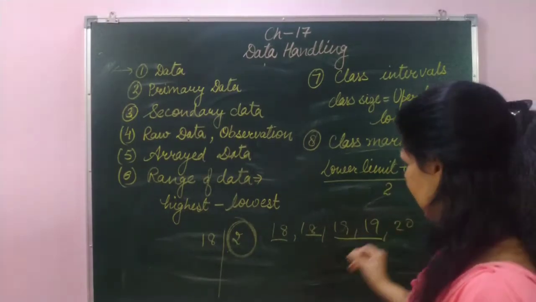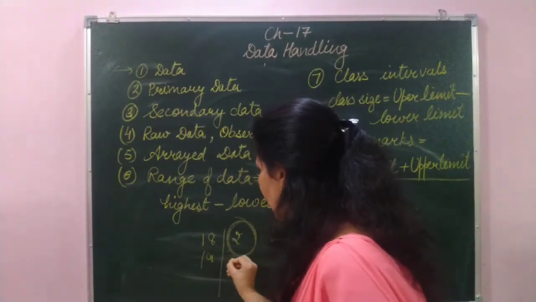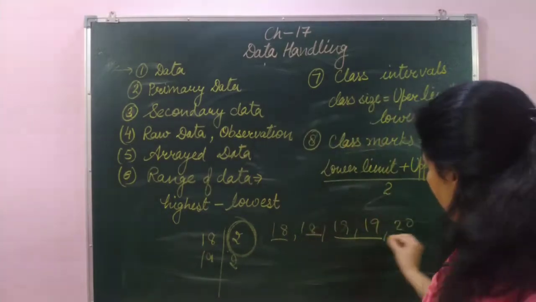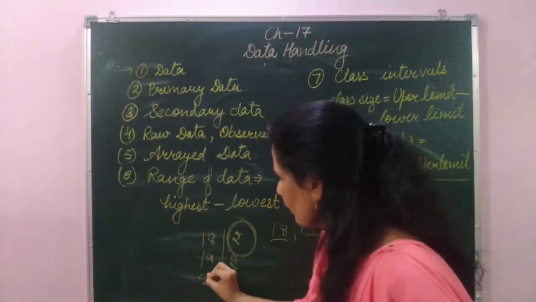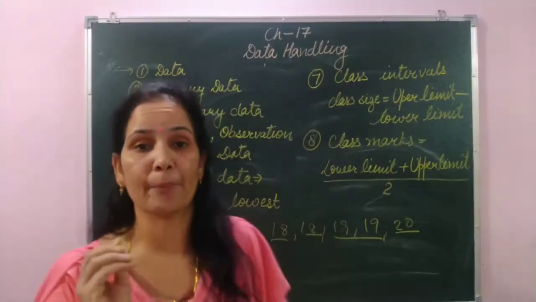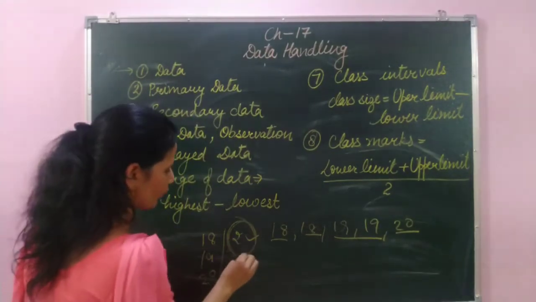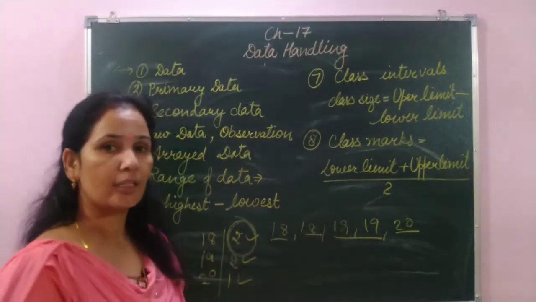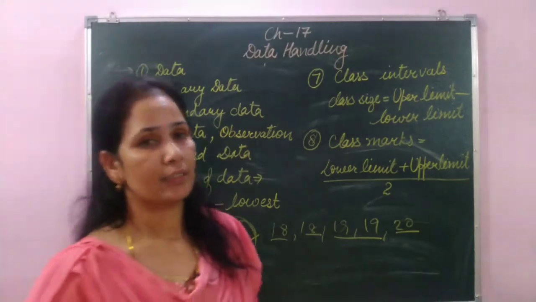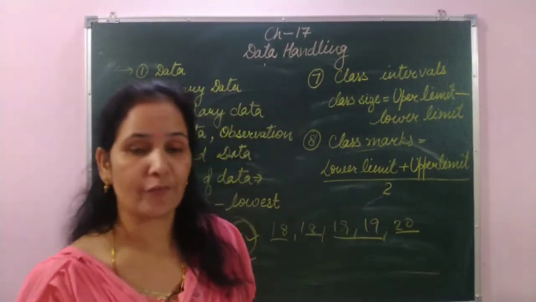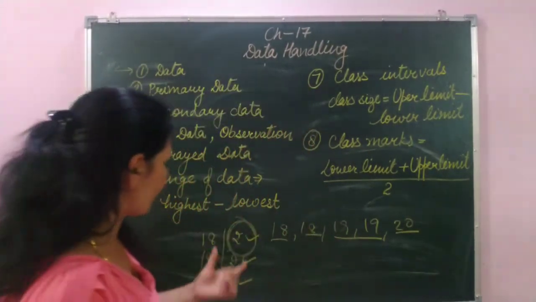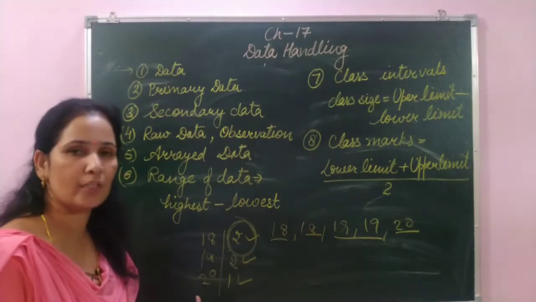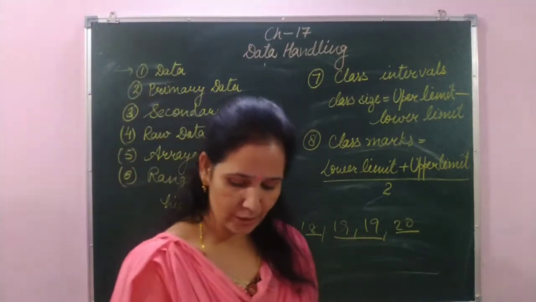Next is 19. 19 also repeats 2 times, so we write 2. Third is 20. 20 repeats 1 time. So students, this repetition of the data, how many times the data repeats, is called its frequency. The table we are forming is called the frequency distribution table.